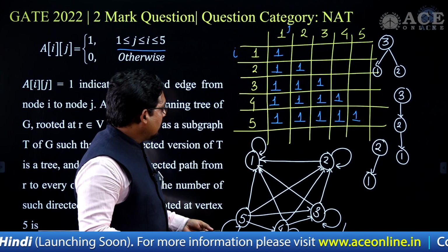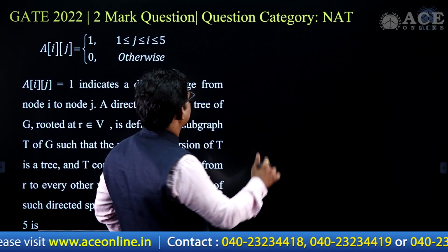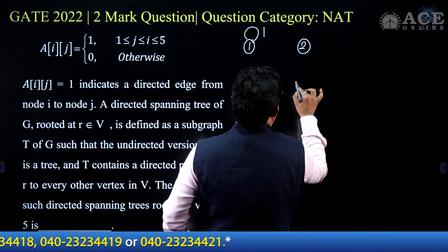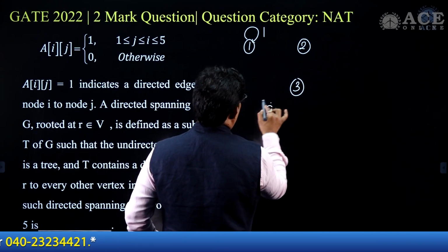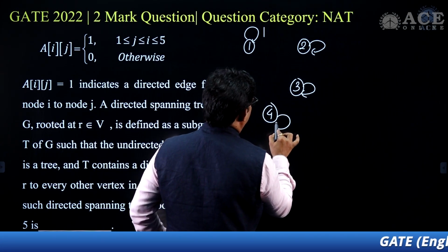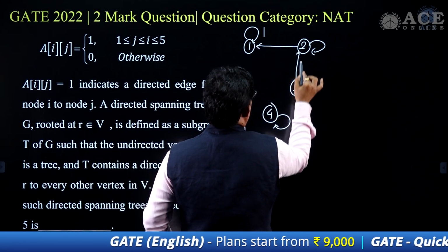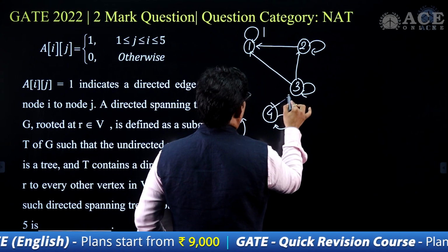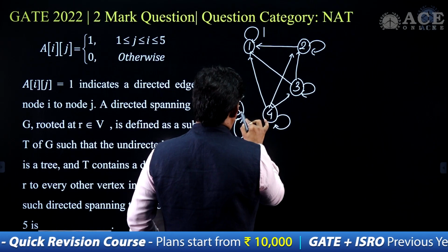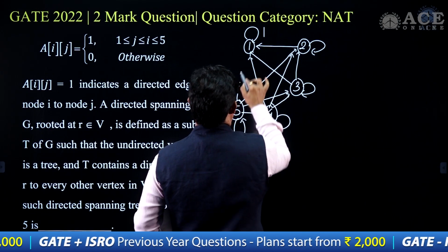Let's talk about 4, and I wish I could draw the graph over here one more time. Just give me a minute so that I can complete this graph over here, 3, 4 and 5. There is only one edge, there is a 2 edge, there is a 3 edge, there is a 4 edge, and there is a 5 edge.